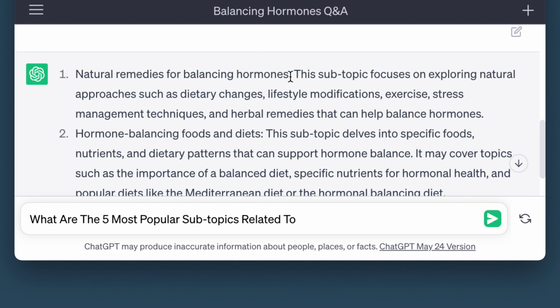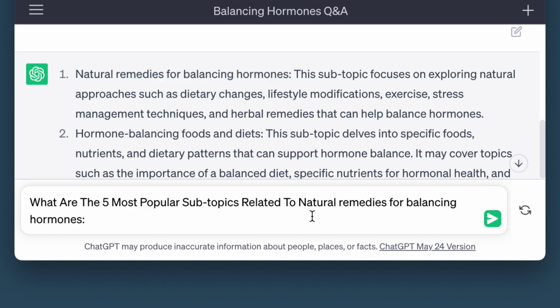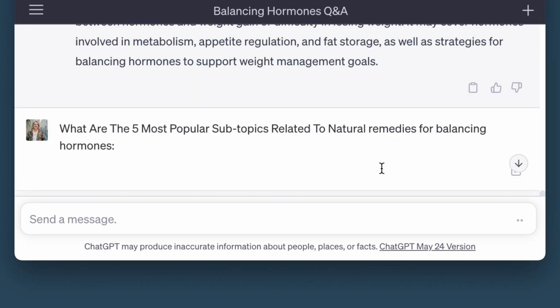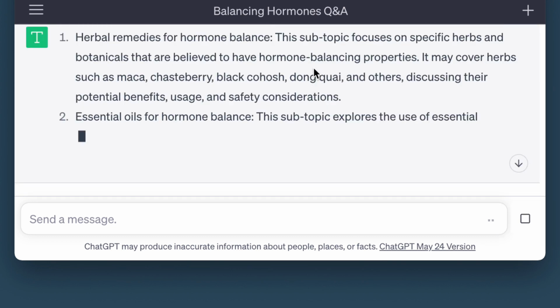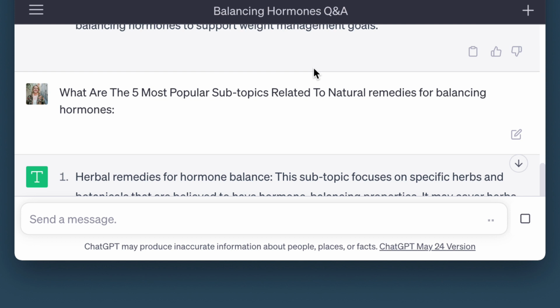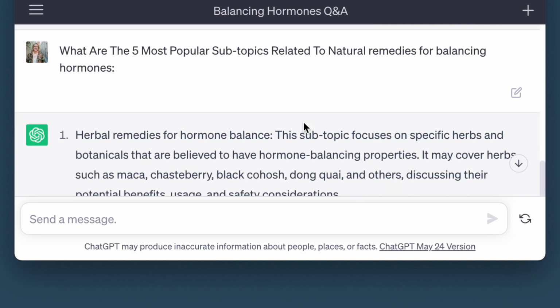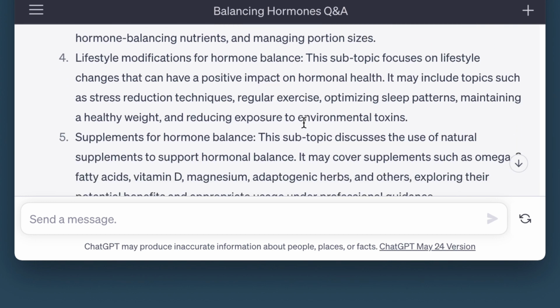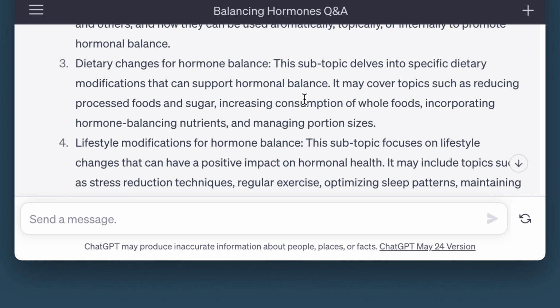So natural remedies is a subtopic of balancing hormones. Let's just pop that in there and let's go. So look at this. The most popular subtopics related to natural remedies for balancing hormones are herbal remedies, essential oils, dietary changes, lifestyle modifications, supplements. Look at this, guys. This is amazing.